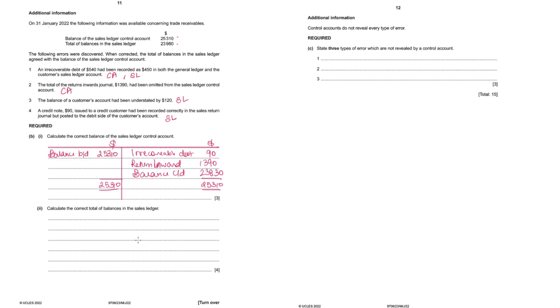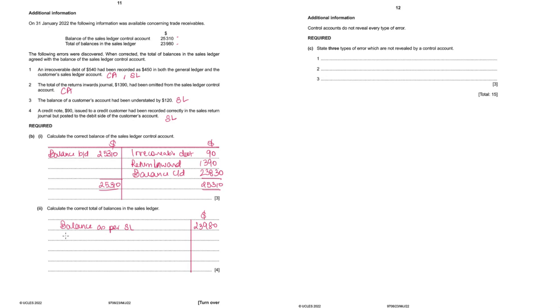and then calculate the correct total of balances in the sales ledger. Let's do this. So balance as per sales ledger currently 23,980.